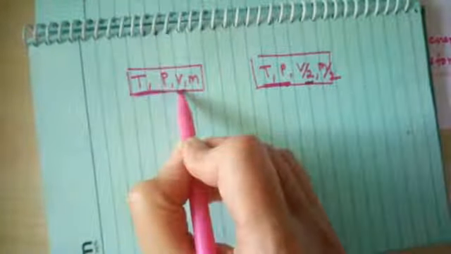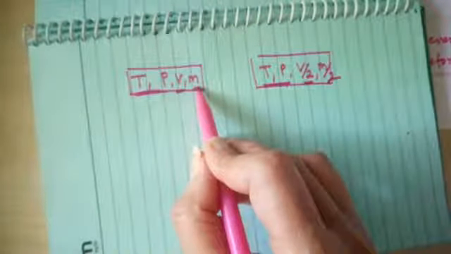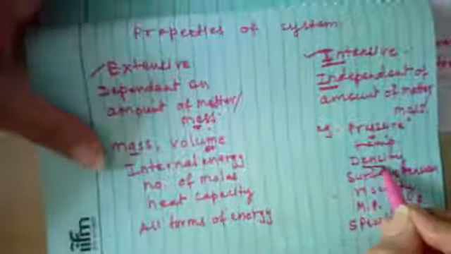Whereas volume can be changed from V to V by 2, means it can be half, and mass also can be half, from m to m by 2. So these two, volume and mass, are extensive properties because they are dependent on the mass. Now if you go to the earlier page, I wrote here density.